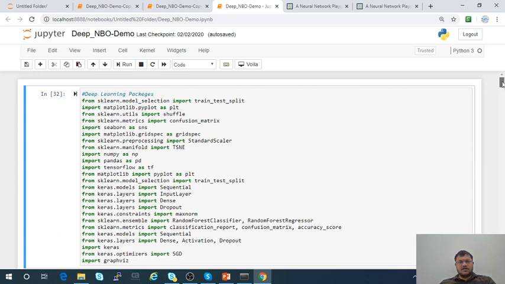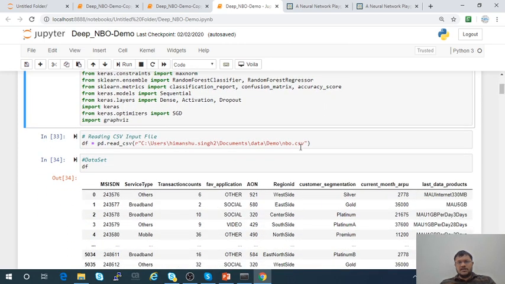So first of all, I have imported all the packages which are really required while building the model. I have included the deep learning packages, TensorFlow and Keras also here. You can see the Keras modules here, and TensorFlow is also there, because while building models with neural networks, these are some of the latest packages. People generally are using TensorFlow and Keras.